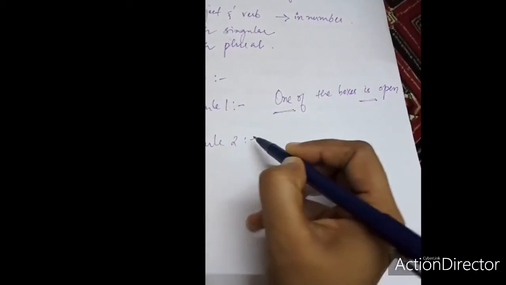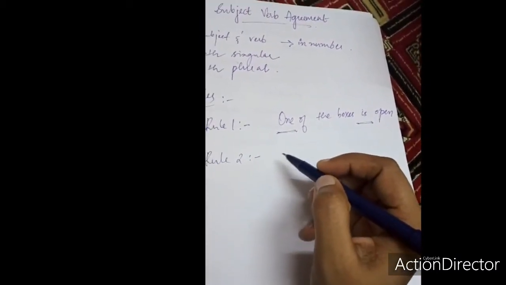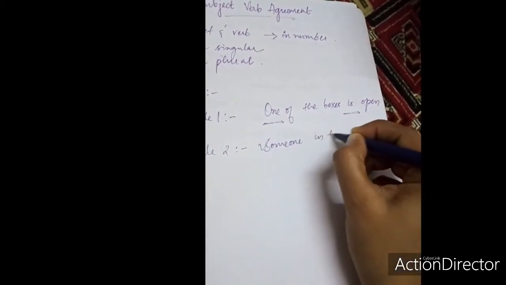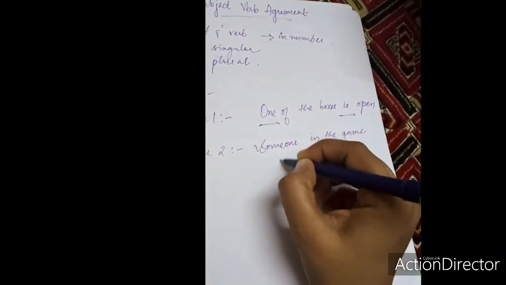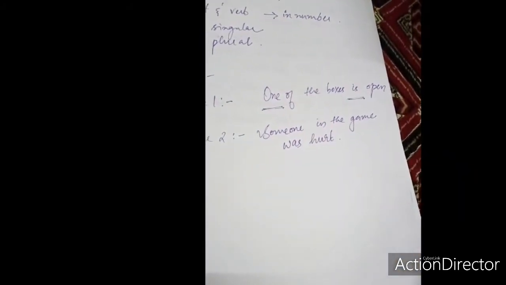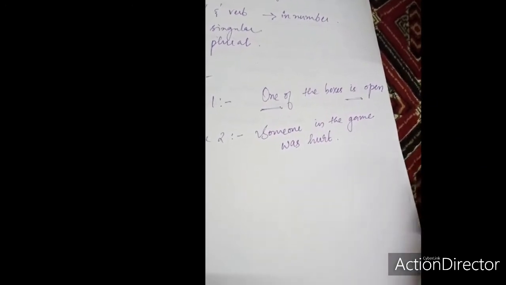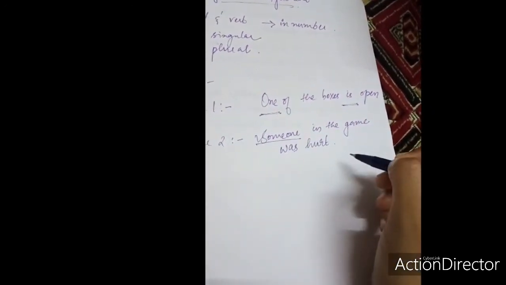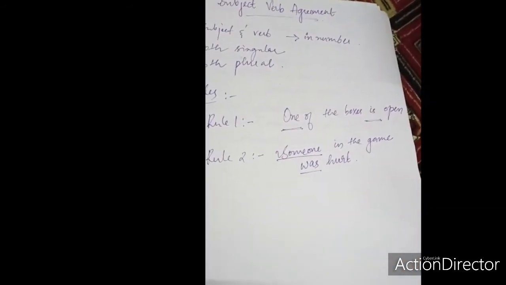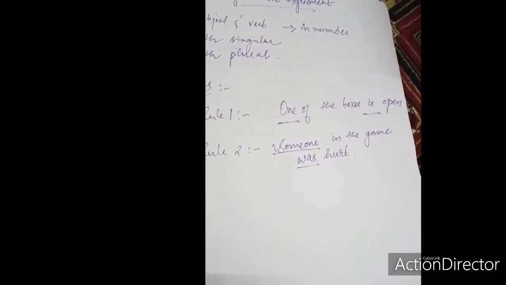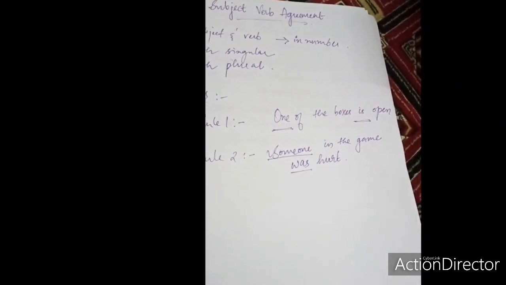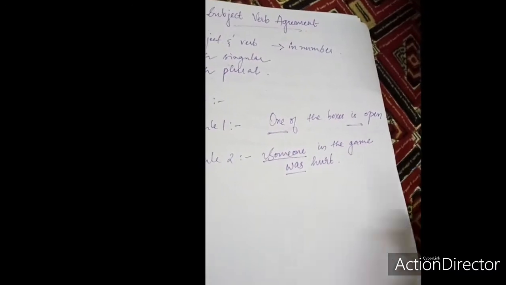Rule 2 is some subjects always take a singular verb even though the meaning may seem plural. For example, someone in the game was hurt. This is a statement. Someone in the game was hurt. So here, someone is the subject, was is the verb, right? When you hear someone, it might seem plural, right? But it's actually singular. So some subjects always take a singular verb even though the meaning may seem plural.